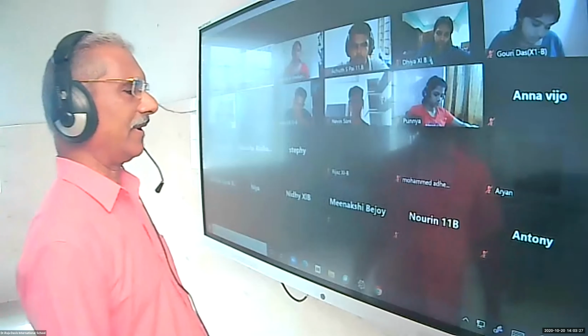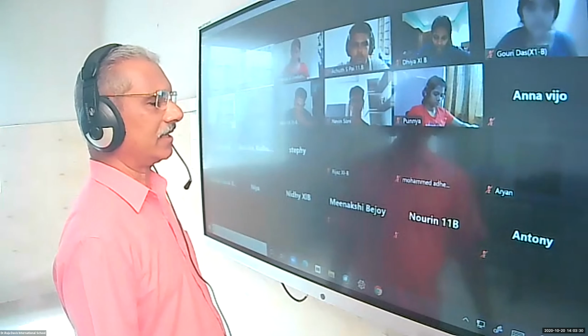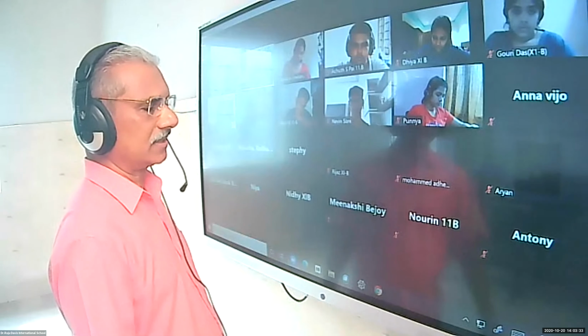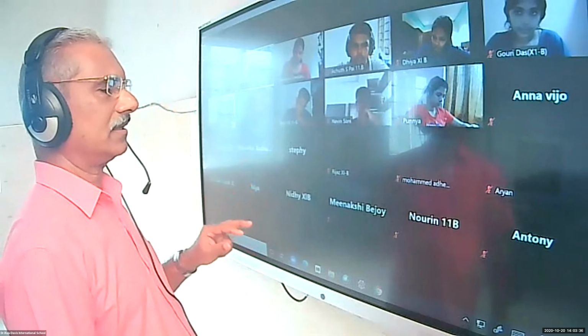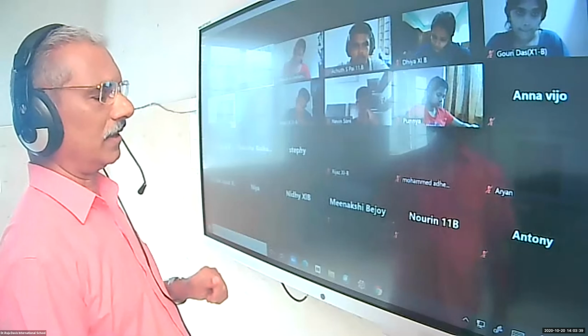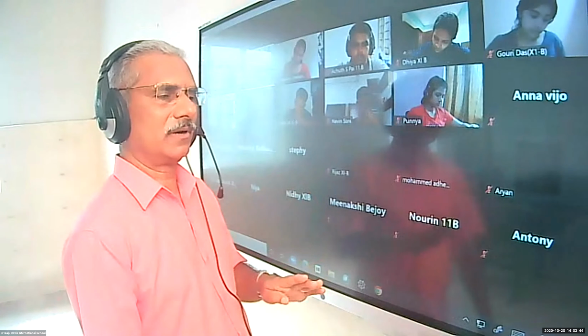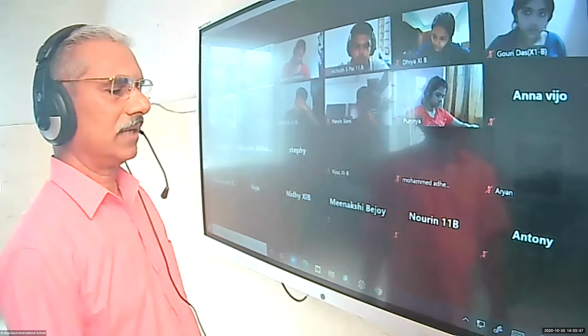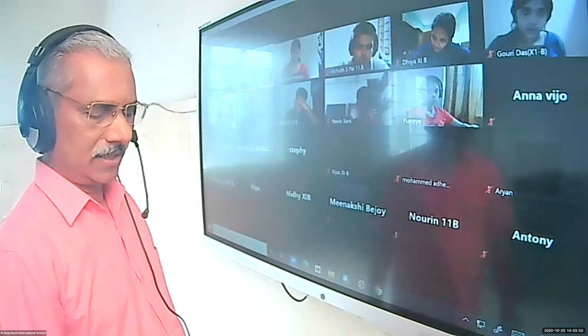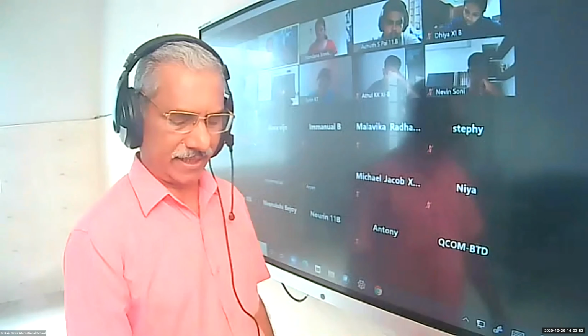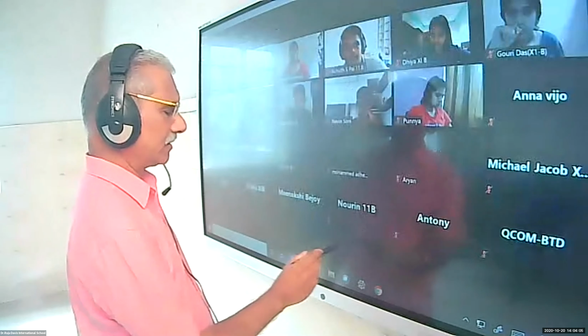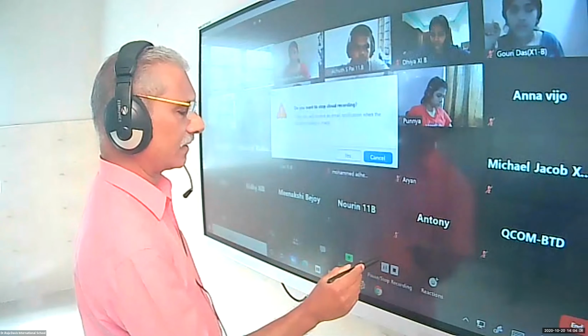And all others are either liquids or in the solid state. Only these 11 elements, I repeat, hydrogen, oxygen, nitrogen, fluorine, chlorine. Then the noble gases, helium, neon, argon, krypton, xenon, and radon. And these 11 elements are seen in the gaseous state at room temperature, and the others are in the liquid state, or they are in the solid state. Okay.